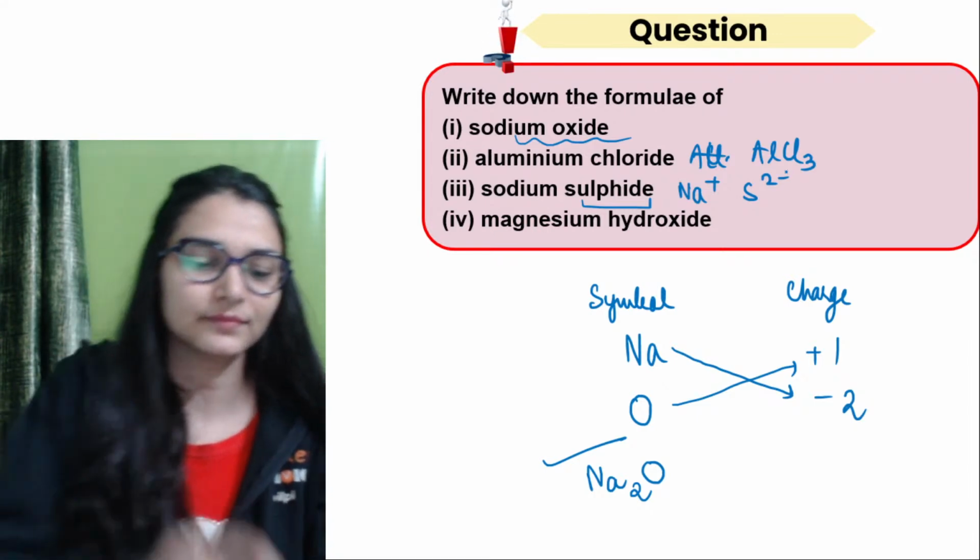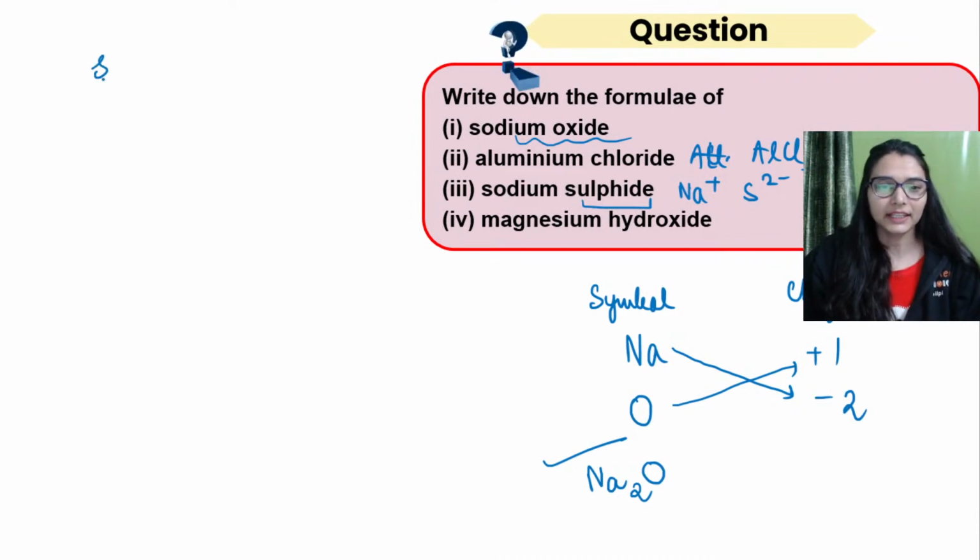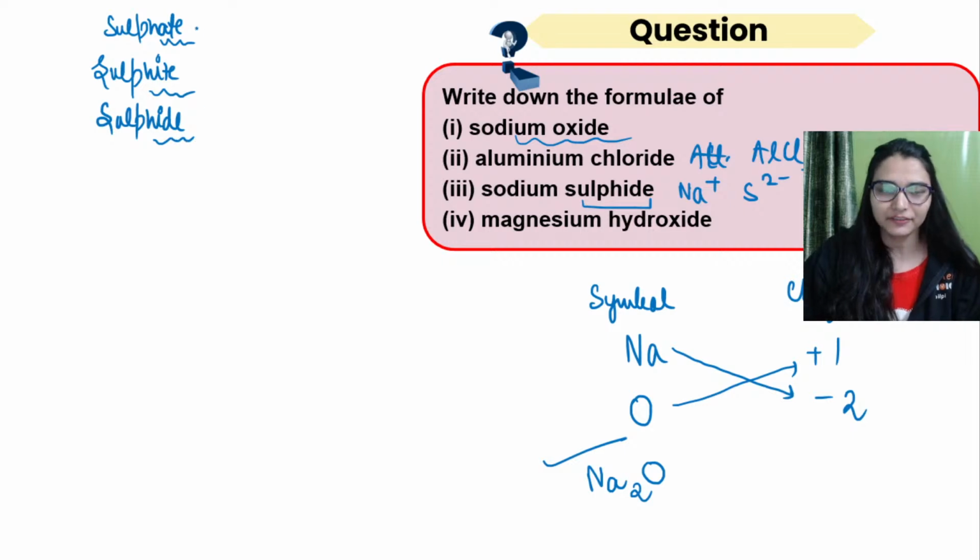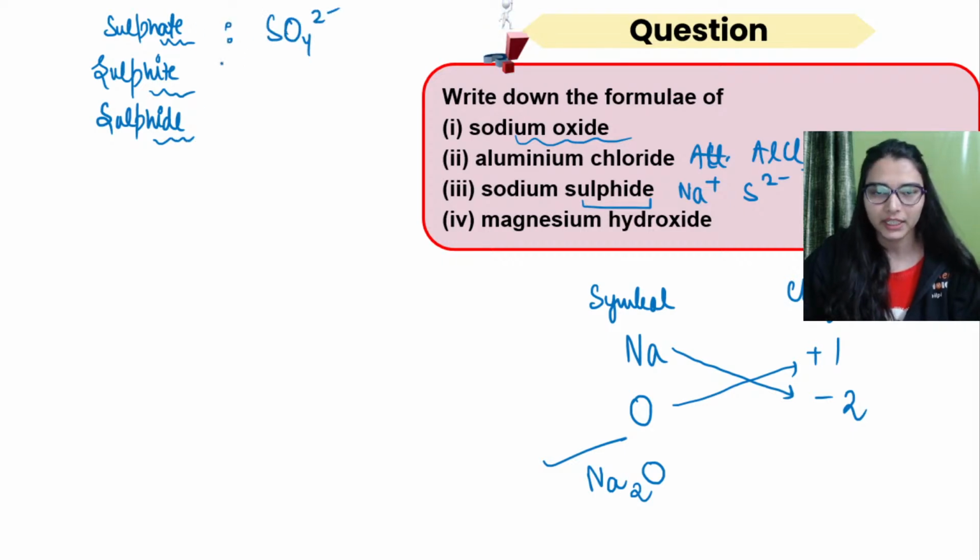Look, sulfate, sulfite, there is a difference. Sulfate, sulfite and sulfide. Watch it out guys. See the suffixes ate, ite and ide. When you have ate, what happens? Oxygen atoms are more. Sulfate is SO4 2 negative, so 4 oxygen atoms. When you have the ite form, in ite you can just reduce 1 oxygen atom.